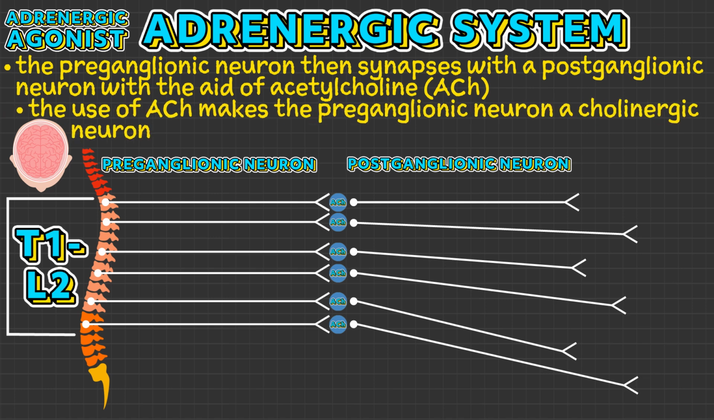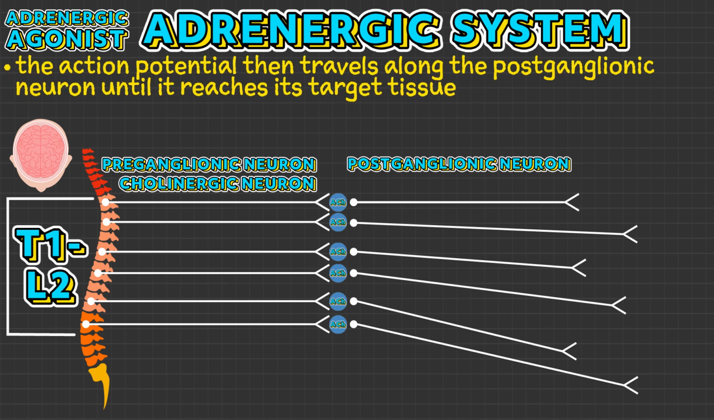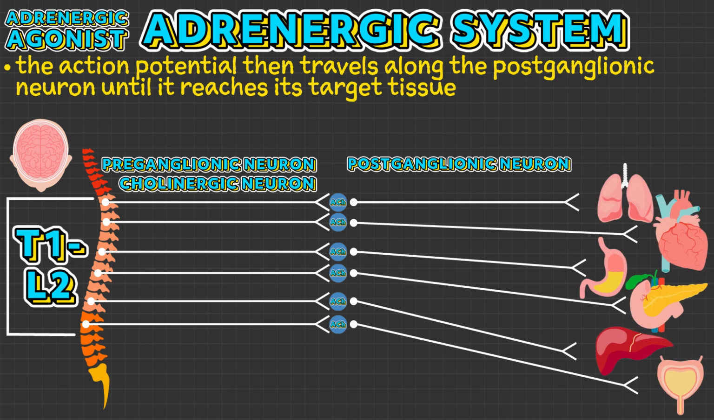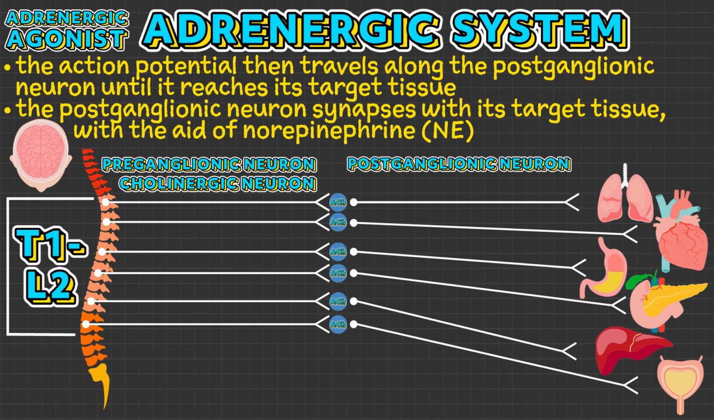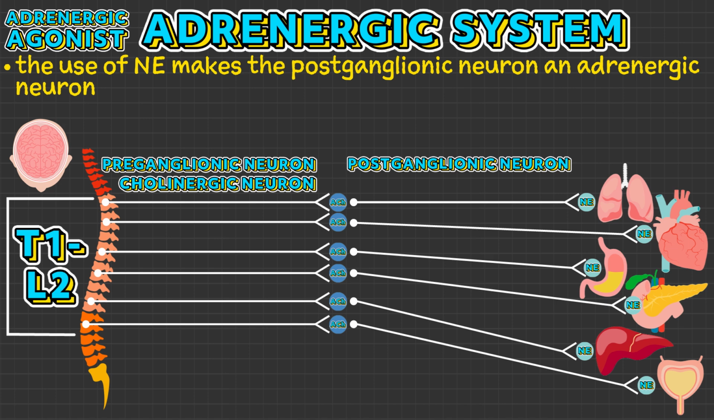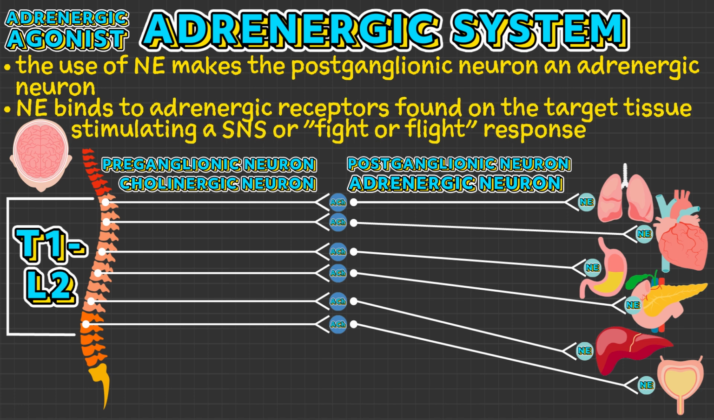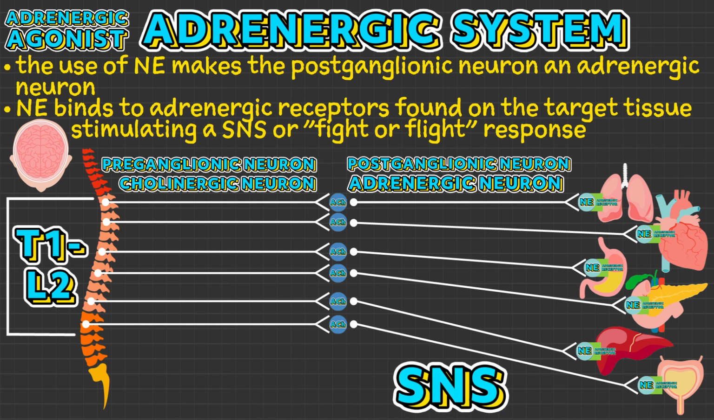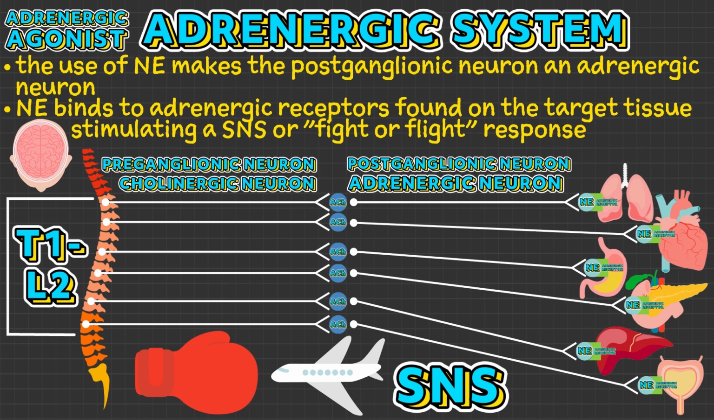The use of acetylcholine as a neurotransmitter from the preganglionic neuron makes it a cholinergic neuron. The action potential then travels along the postganglionic neuron until it reaches its target tissue. The postganglionic neuron synapses with the target tissue with the aid of norepinephrine. The use of norepinephrine as a neurotransmitter from the postganglionic neuron makes it an adrenergic neuron. This norepinephrine then binds to adrenergic receptors found on the target tissue, stimulating a sympathetic nervous system or fight-or-flight response.